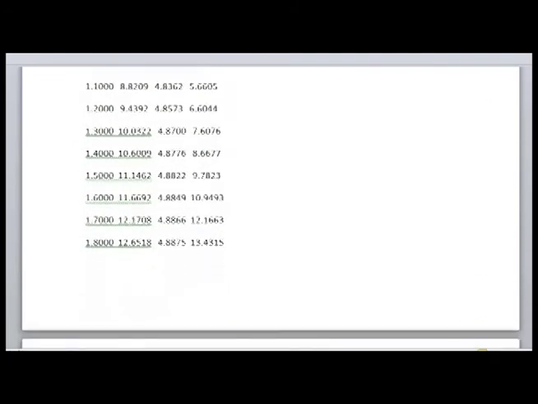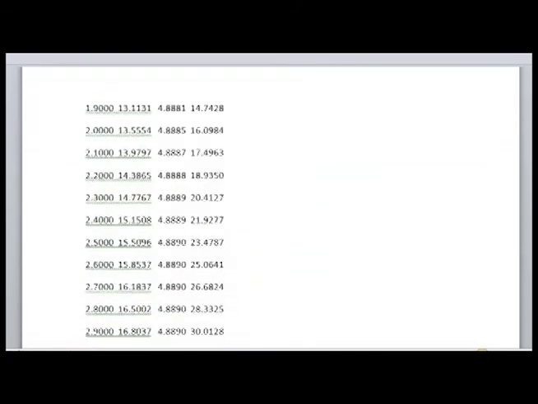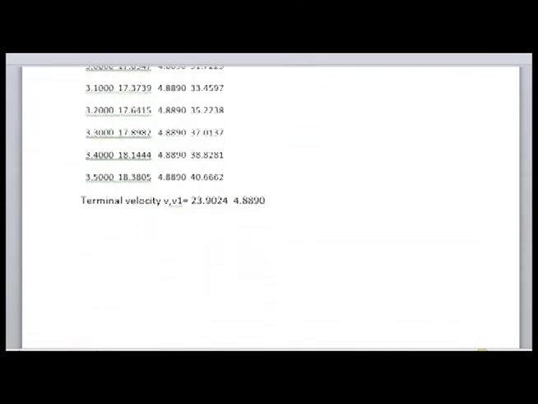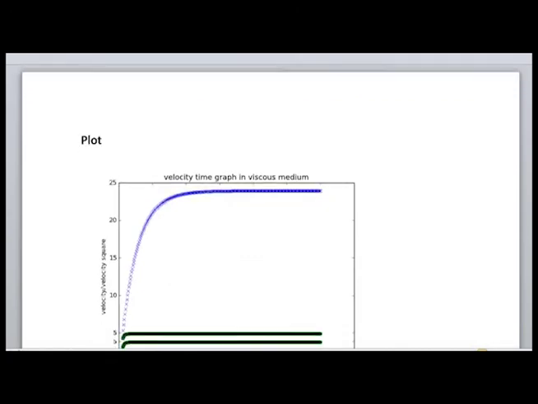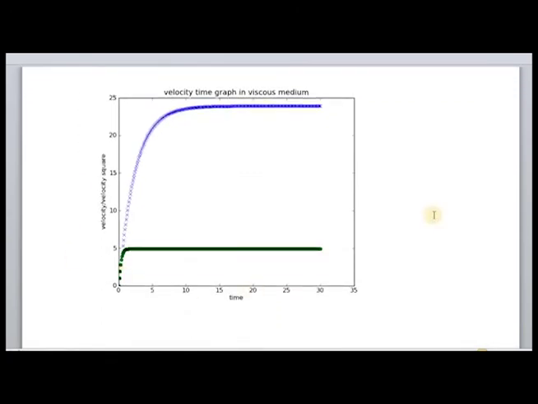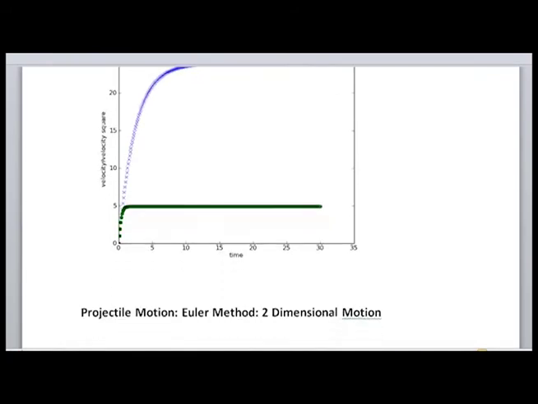Then you need not write the values, because we might not be knowing the values. Then we'll have to print the terminal velocity. Then we'll have to plot the graph, the model of the graph. Then only you can score complete marks.